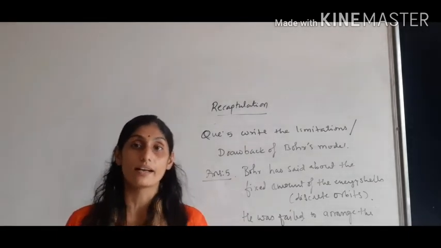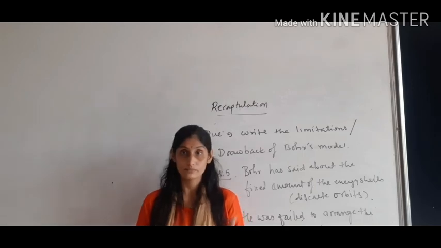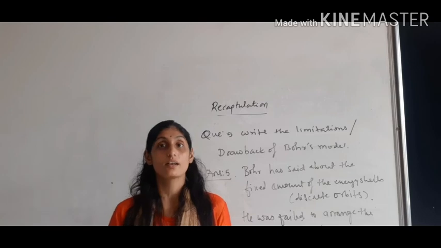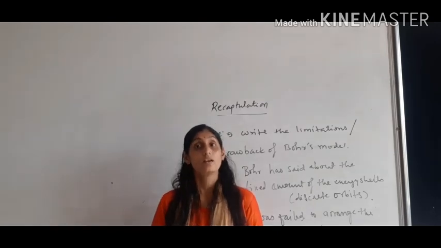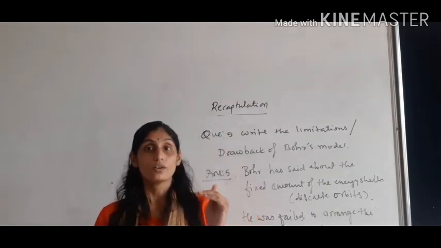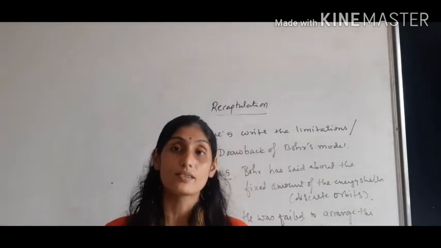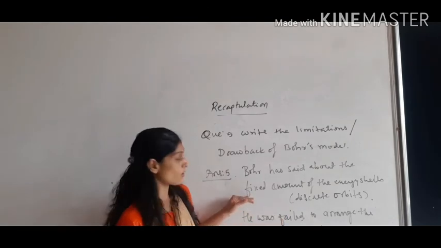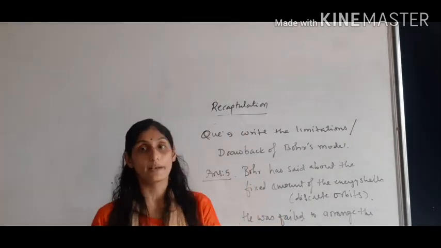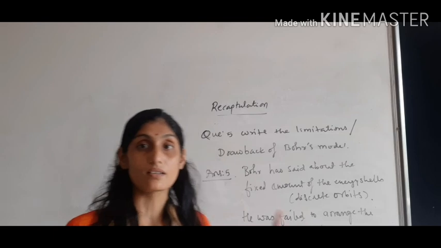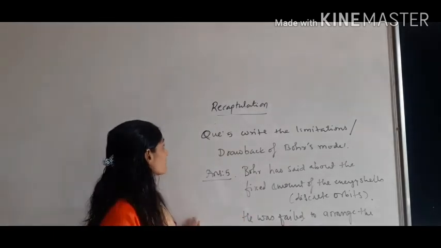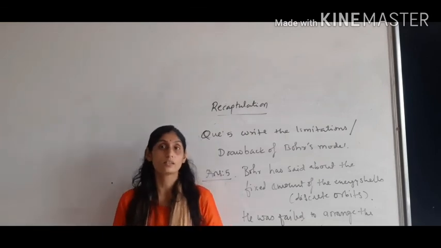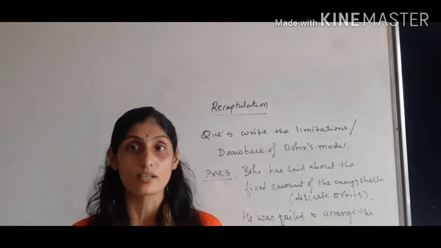In the next lecture we are going to learn about the systematic arrangement of the electrons, electronic configuration as well as the Bohr and Bury rule, and then we will move to the first 20 elements, how they are arranged in the particular orbits, and then we will move to valency. So this is the recapitulation for Bohr's model, and then we are starting with the electronic configuration in the next lecture.